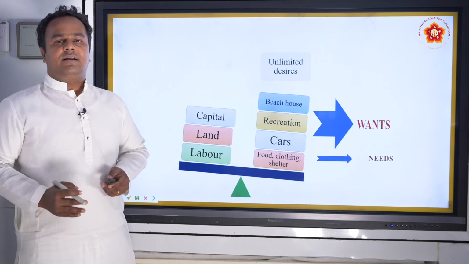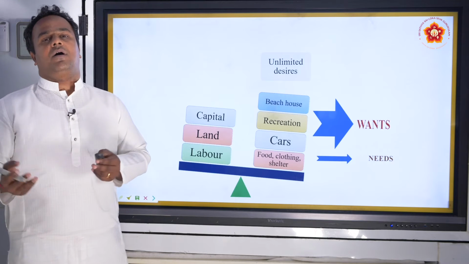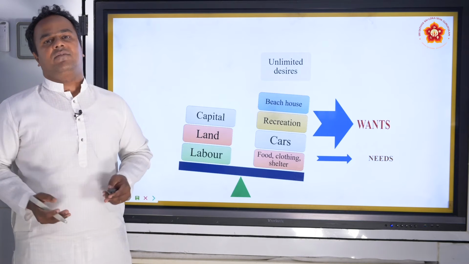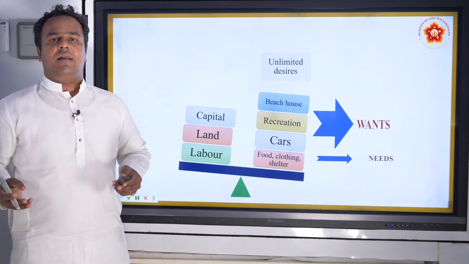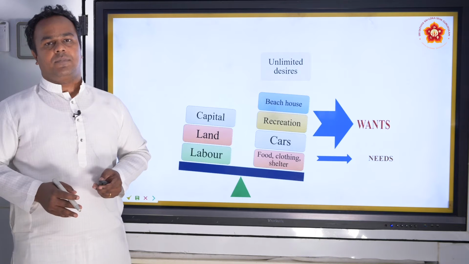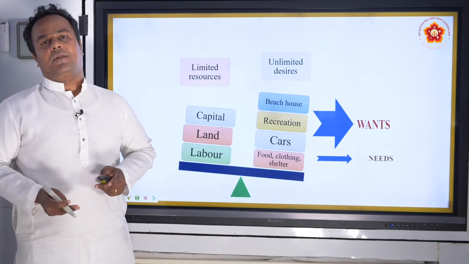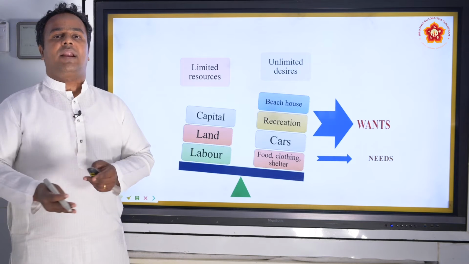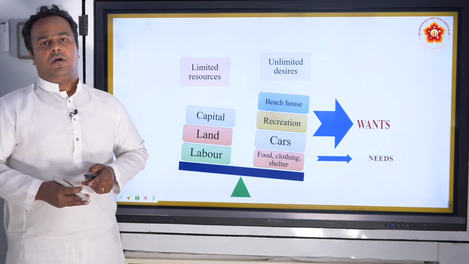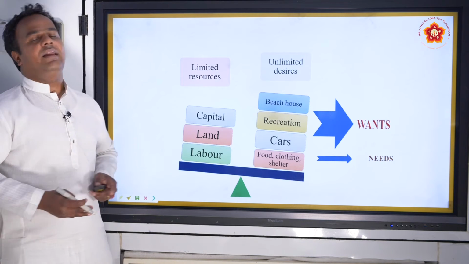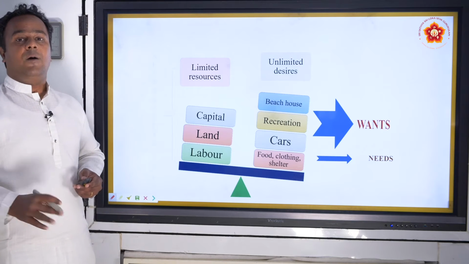But to satisfy that, we need some kind of resources, isn't it? To build a mansion or a house, we need land, we need cement, we need soil, which is basically used for cement. These all are very limited in supply. So, capital, money available, or land, or people who are actually using these resources called laborers, the human workforce, this all is very limited. What happens? Each one of them actually has alternative uses.